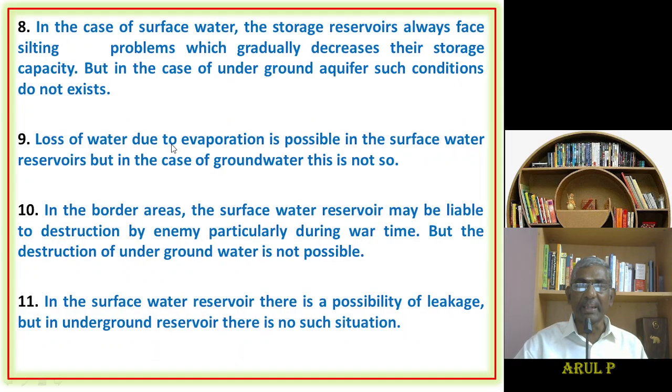Point number 8, in the case of surface water, the storage reservoirs always face silting problems, which gradually decrease their storage capacity. But in the case of an underground aquifer, such conditions do not exist. In ponds and lakes, the water comes in through small nallas, and it not only brings water, it also brings small silt and other fine sand. Slowly it deposits at the bottom of the lakes and ponds, and the capacity is reduced in due course. This problem does not arise in the case of underground water.